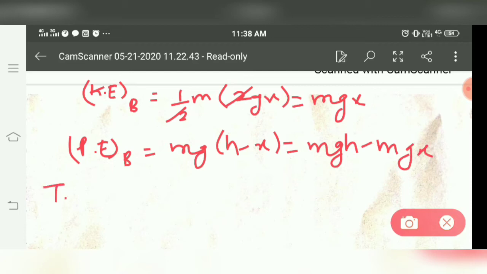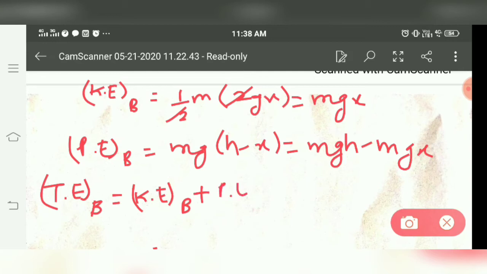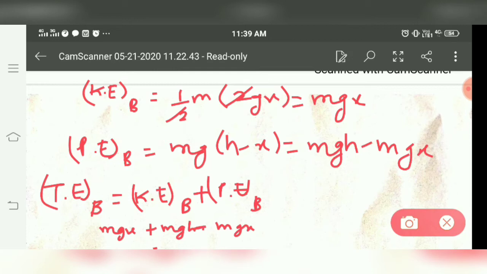So total energy at point B is kinetic energy at B plus potential energy at B, so we get mgx plus mgh minus mgx. This term is minus, this is plus, they cancel out each other. So total energy is mgh.